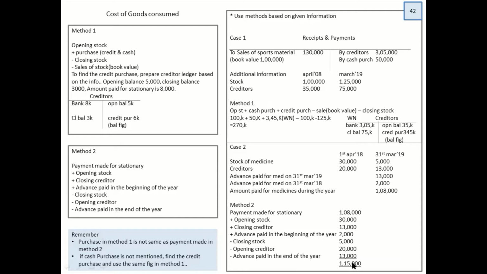These are two very important examples which you have. If you check last year's board exam, they had these examples. This example had come for the exam, and most of the students missed out small aspects, like the cash purchase was missed out, and the sale part, which should be taken as book value, was missed out. All right, so all these things are written in the brackets. It's been written over here also, so that you don't make that mistake. I hope this part is clear. Now let's move on to the next slide.